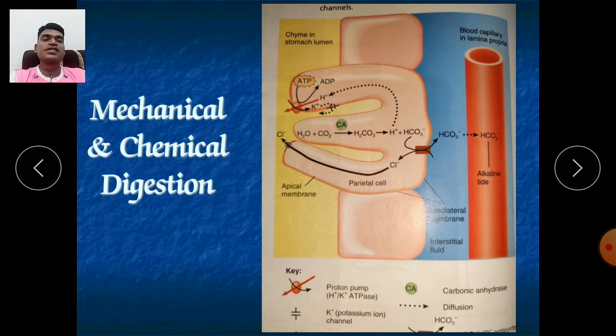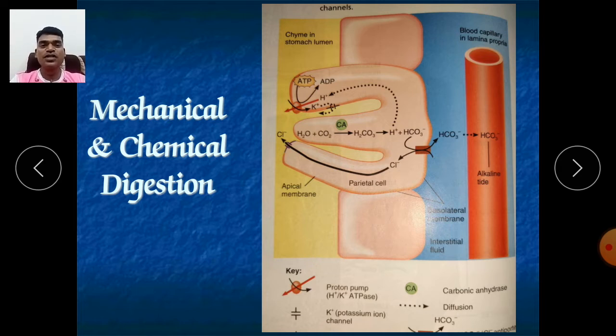Now here we will discuss the mechanical and chemical digestion of the food in the stomach. First, mechanical: as you already know, there are rugae, lots of folds, and these folds are responsible for the churning movement.